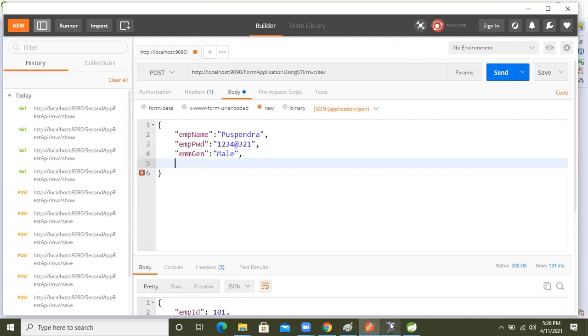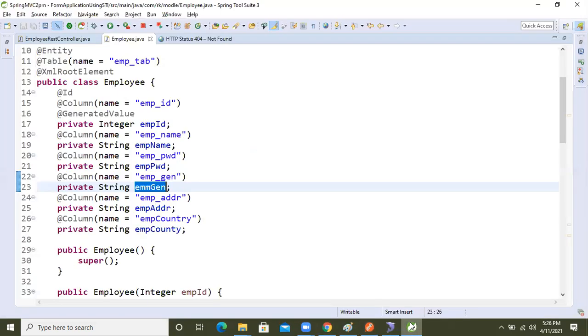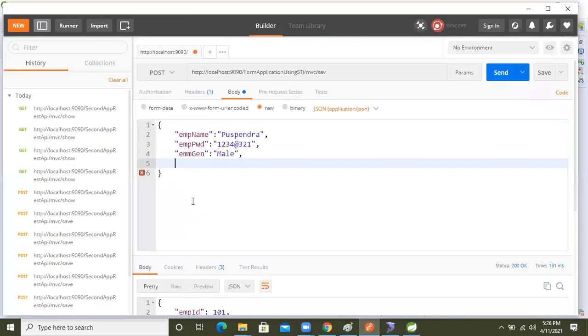One more is there. See, it is the employee address, right? Copy it, come here, and paste it. For the employee address, I'm just writing anything. So this is the employee address, guys.